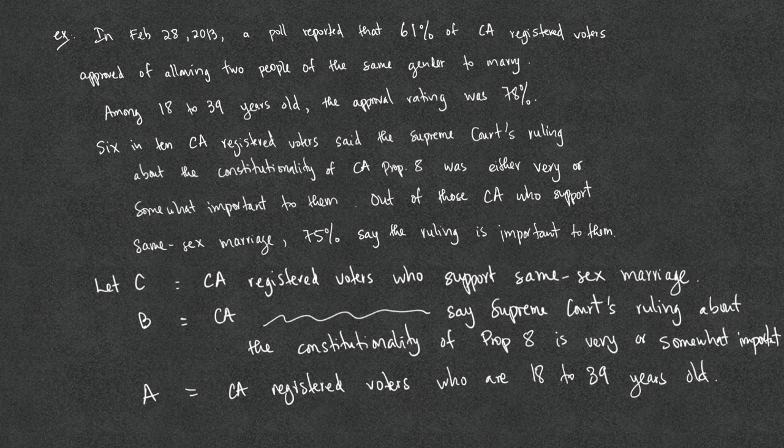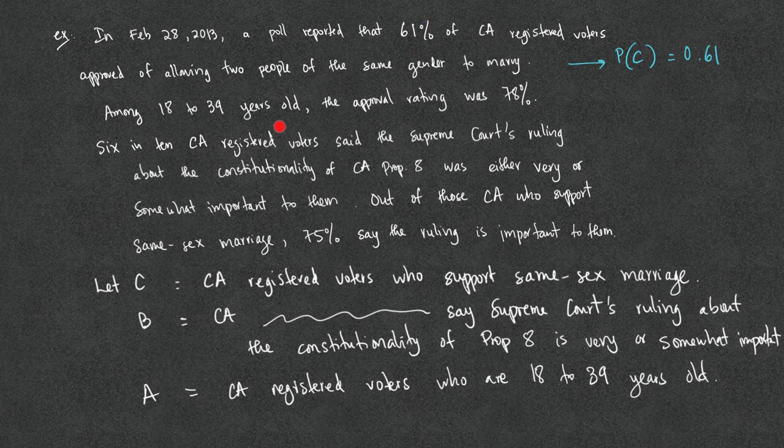Thus, from this first sentence, we can rewrite it as P of C equals 0.61. The probability is a number between 0 and 1, so even though this is in percentage, we want to convert it into a decimal number.